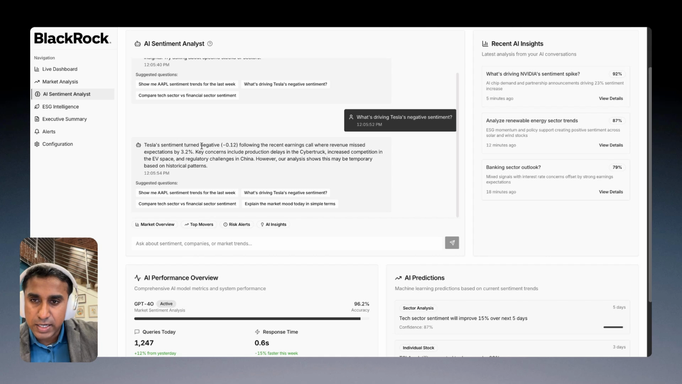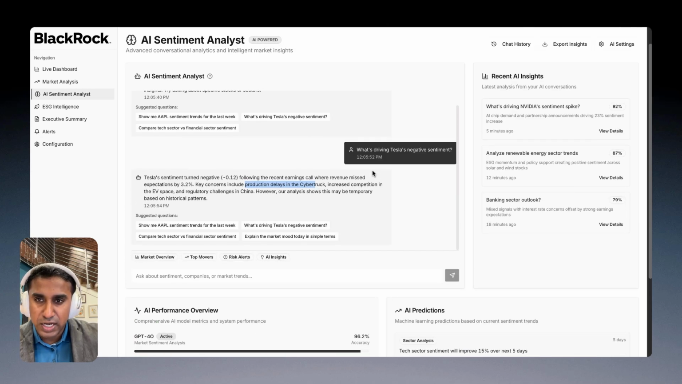You can see that it has turned negative in the recent earnings calls, by 3.2%, and this is basically due to the delay in the Cybertruck delivery, because of the production. So these are the kinds of questions you can ask the agent, and the agent surfaces the answer, synthesizes, and then gives you the answer back.